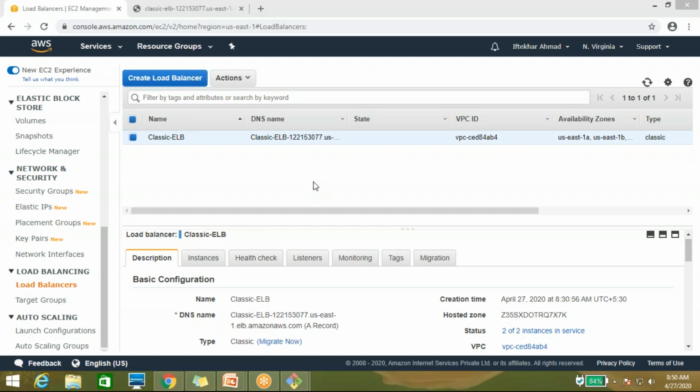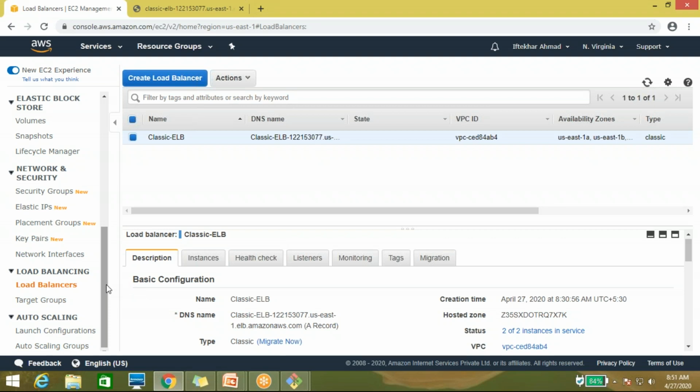It completely depends on the load balancer you have chosen, whether application, classic or network. And for auto scaling purposes, if one server goes down, why? Because the resources of both servers have been utilized up to 100% by whatever access is coming. In that case you need to add one more resource. For that purpose you have to add this load balancer to an auto scaling group.